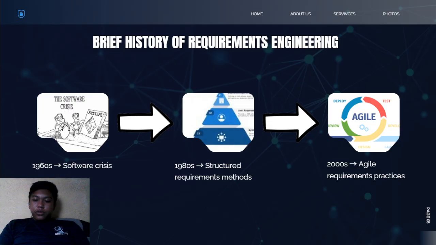As software development continued to evolve, modern methodologies such as Agile and DevOps were introduced. So this is in the 2000s. So these approaches treat requirements as something that can change and evolve over time. So instead of defining everything at the beginning, requirements are continuously refined throughout the development process. So today, requirements engineering is considered a core part of software development, ensuring that systems are built correctly and meet the user's expectations.